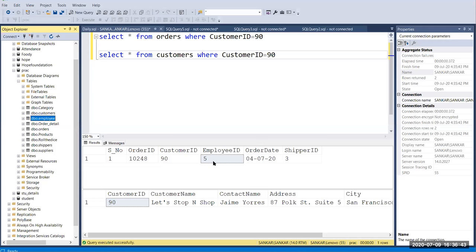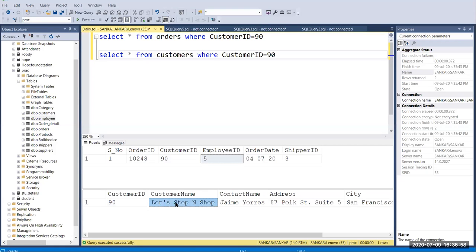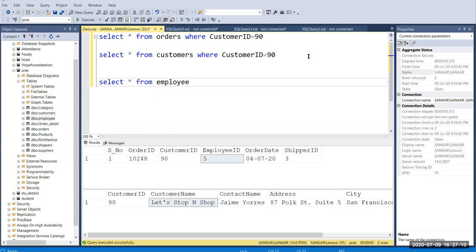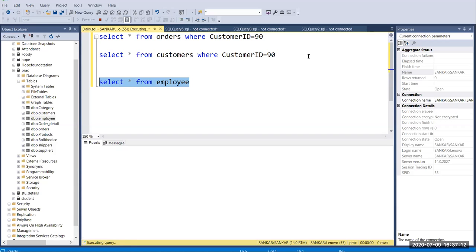Okay, so now you can pass employee ID to the employee table, and you can get who placed the order for this customer. Okay, and I'm going to run this and select star from employee.